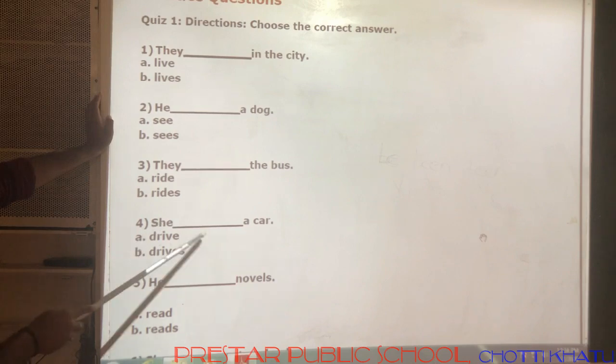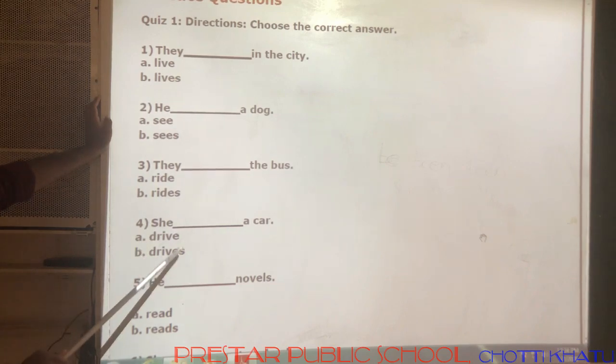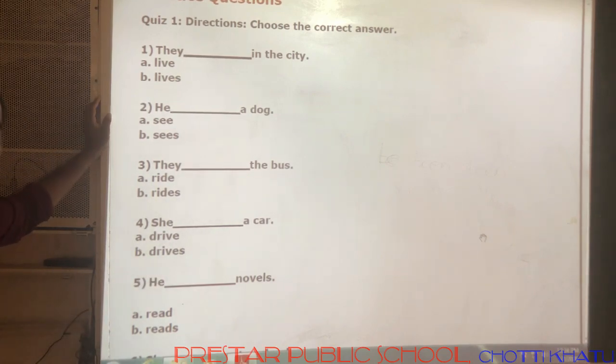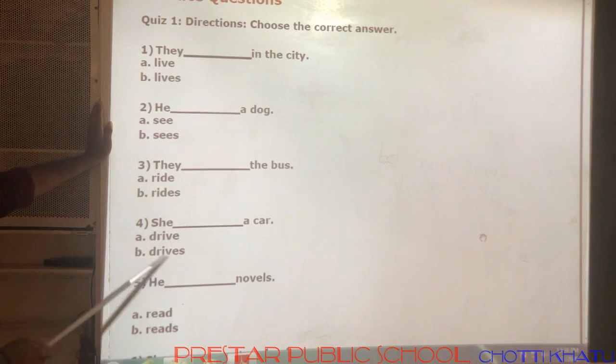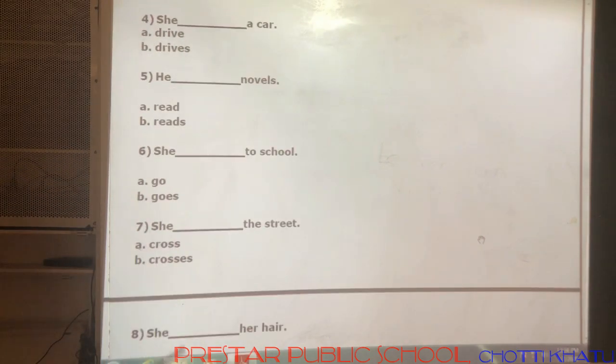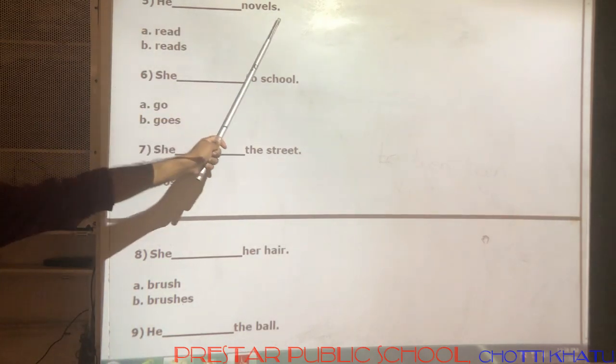Next, she dash a car. She is a third person singular, so s or es should be added to the verb in a sentence if it is in simple present. So she drives a car. So this is the correct one. Next, fifth question, he dash novels.